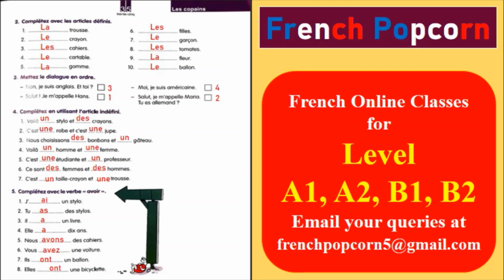Fifth part, nous avons des cahiers. Sixth one, vous avez une voiture. Seventh one, ils ont un ballon. And eighth one is, elles ont une bicyclette.